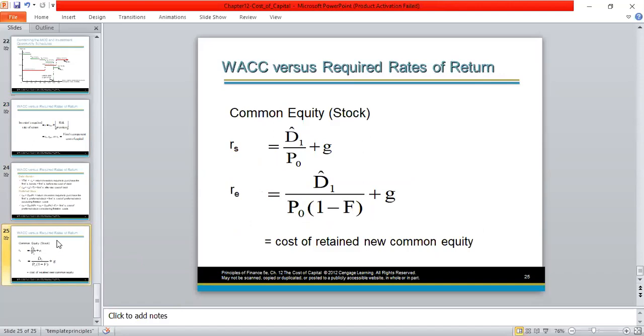To that we add in the growth rate or capital gain. If it is new ordinary shares, we take dividend yield as D1 divided by net price. Net price is issue price minus the flotation cost, and to that dividend yield we add in the capital gain rate, which is the growth rate.